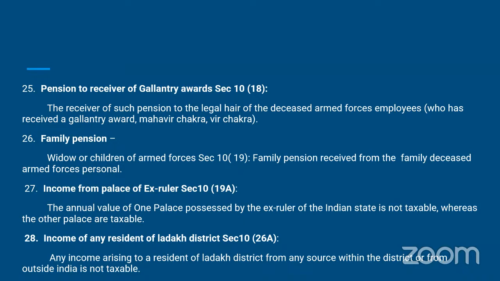Pension to receiver of gallantry awards under section 10(18). The receiver of such pension, or the legal heirs of deceased armed forces employees who have received a gallantry award like Param Vir Chakra, Veer Chakra. So this amount is also not taxable. Family pension, widow or children of armed forces under section 10(19). Family pension received from the family of deceased armed forces personnel. So this amount is also not taxable.